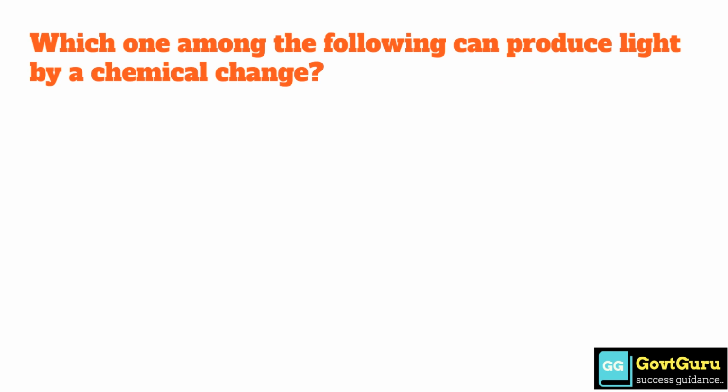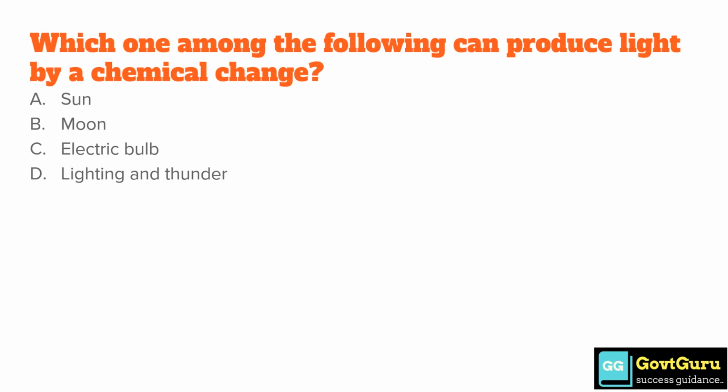Which one among the following can produce light by a chemical change? Option A sun, option B moon, option C electric bulb, option D lightning and thunder. The correct answer is option D lightning and thunder.